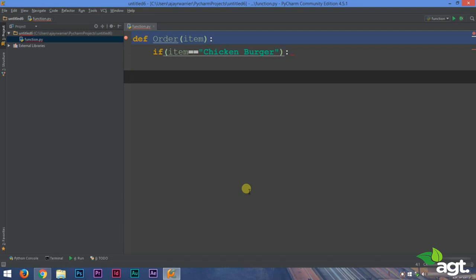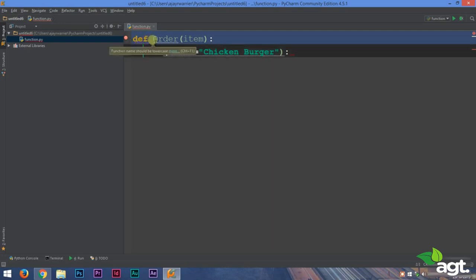Suppose you opened a food market and according to the order of your customer, you want to print the price of that item. I have written some parts of the function here already. We use def, which is our keyword for writing a function. The function name is order and it will receive an item which is going to be a string, and it will check if this item is equal to chicken burger.